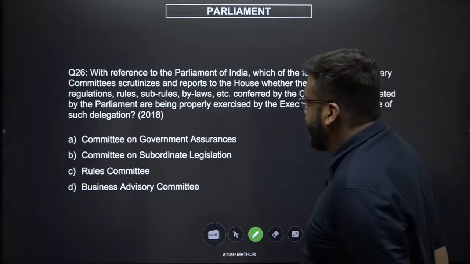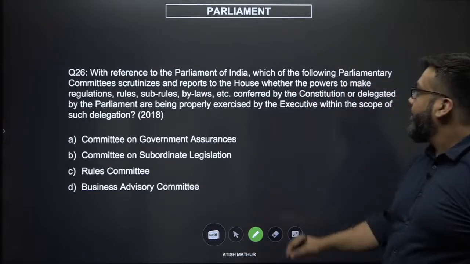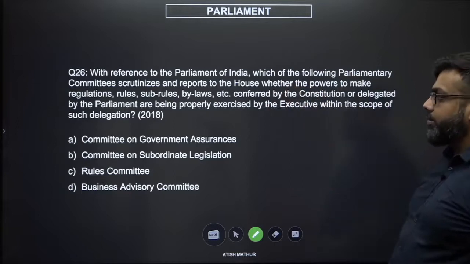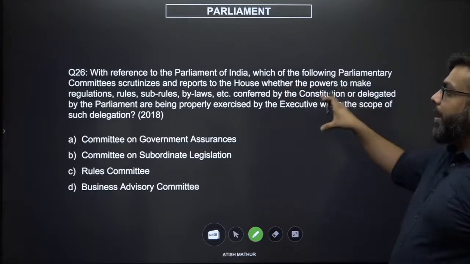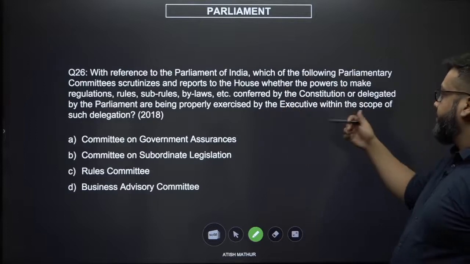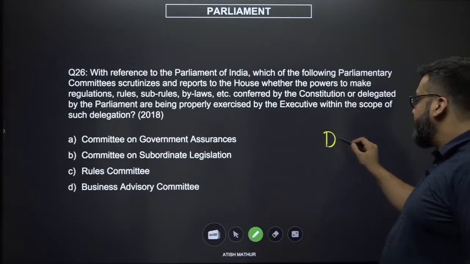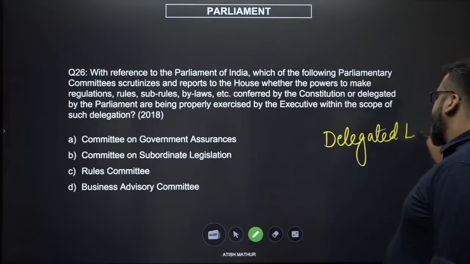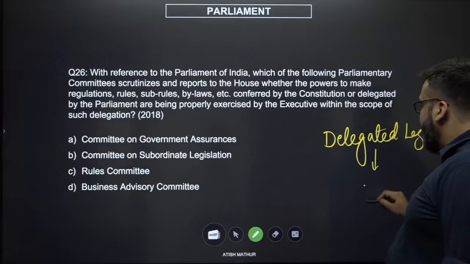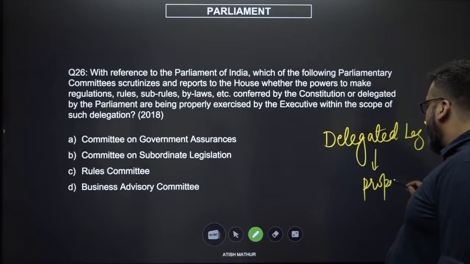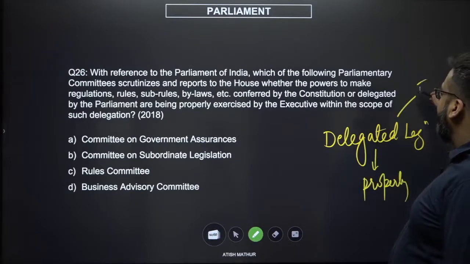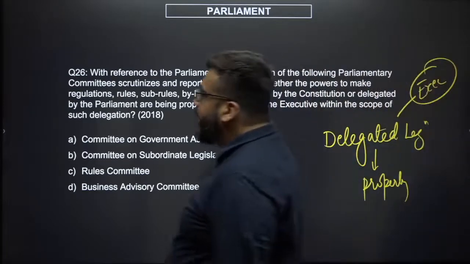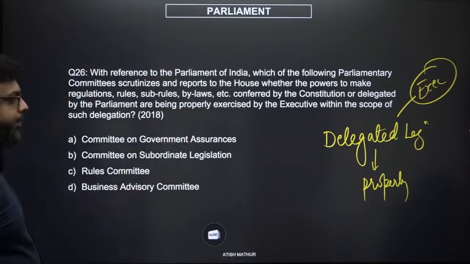Let us simplify this statement. The question is, which parliamentary committee scrutinizes and reports to the House on what? The powers to make rules, regulations. Basically, who gets to decide whether delegated legislation is being implemented properly or not? Is the executive having a field day with delegated legislation and taking their powers a little too far?